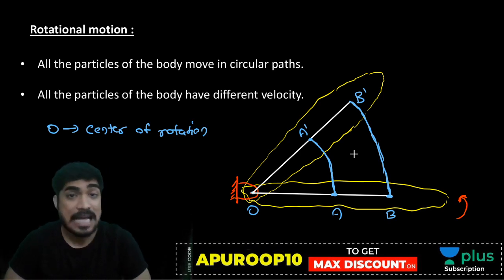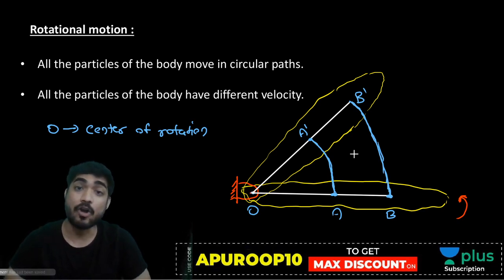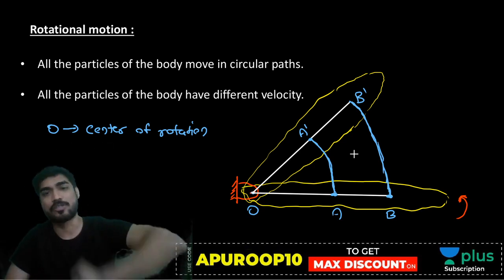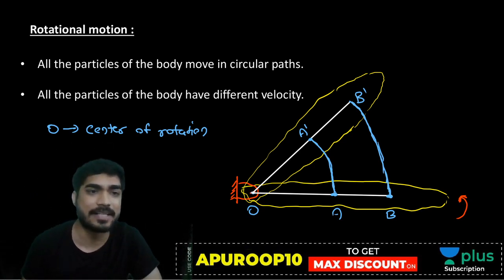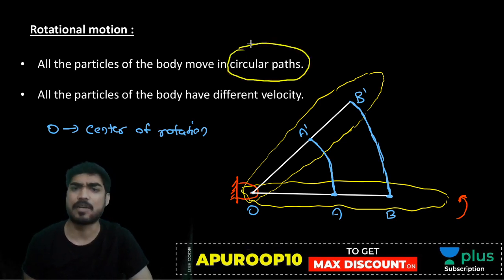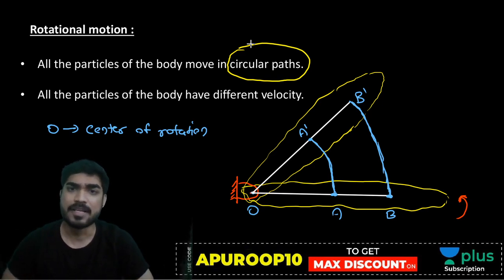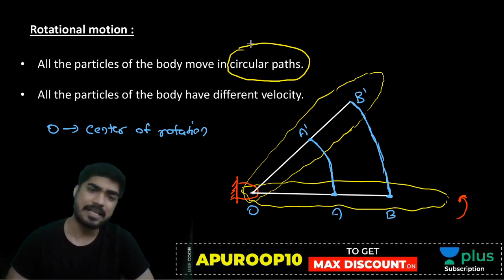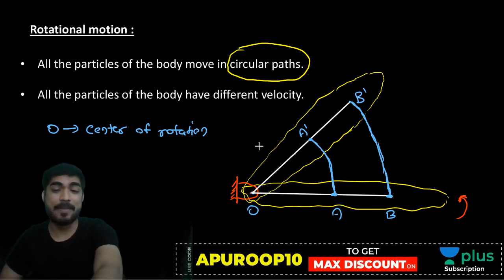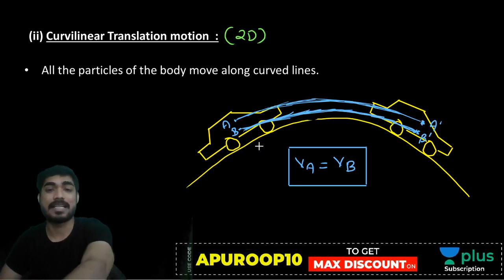So my friend, here the paths are not identical, but they are all circular. Path of A is also circular. Path of B is also circular. So what is the characteristic of rotational motion? Circular paths. Every particle will have a circular path. We cannot deny that every particle has a circular path, but the paths are different. Here the paths are equal. Here the paths are different.